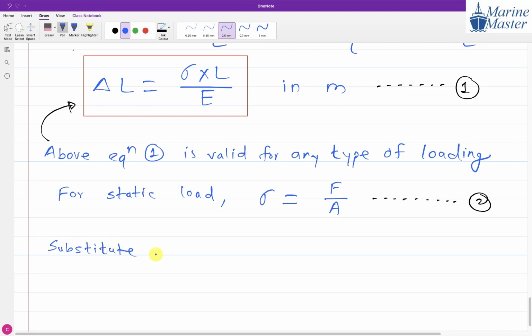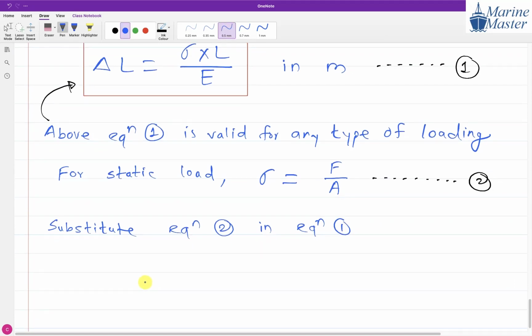What we are going to do? We are going to substitute equation 2 in equation 1. Substitute equation 2 in equation 1.